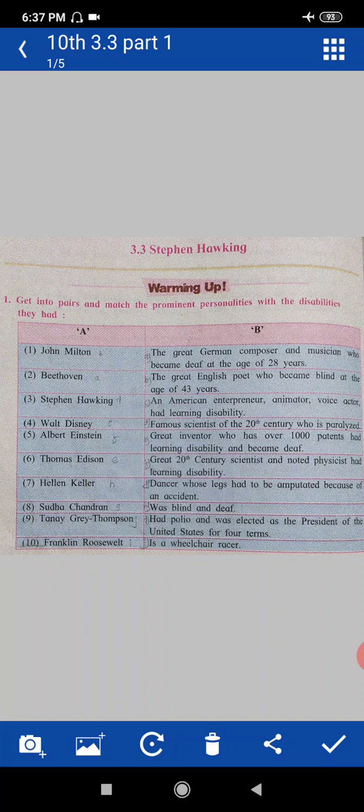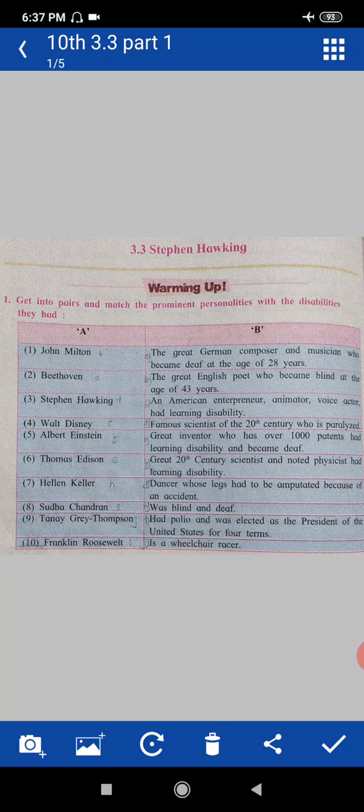First one is John Milton, second Beethoven, third Stephen Hawking, fourth Walt Disney, fifth Albert Einstein, sixth Thomas Edison, 7 Helen Keller, 8 Sudha Chandran, 9 Tanay Gray Thompson, 10 Franklin Roosevelt.